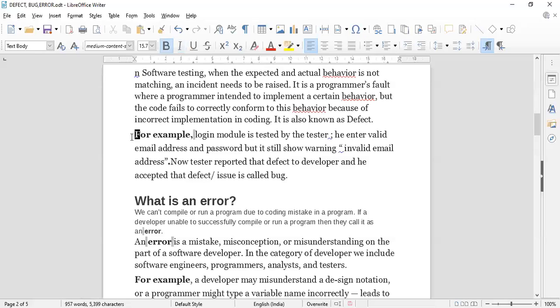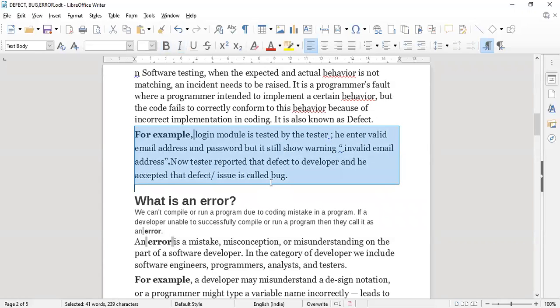Whenever in a login page you give a correct login ID and password, and still a warning says invalid email address, this type of issue cannot be handled by the developer team at the time of testing. It is shown to the developer and he accepts that defect. This is called a bug. This bug is not a major one. A simple warning may be there, so it may be neglected. Such a thing is called a bug.